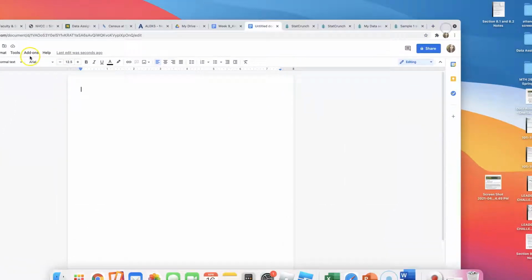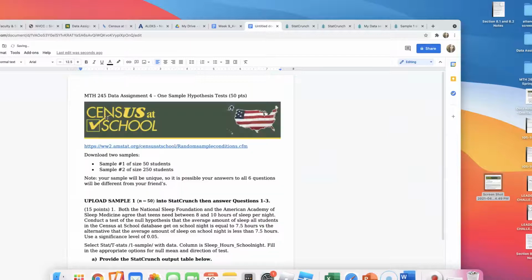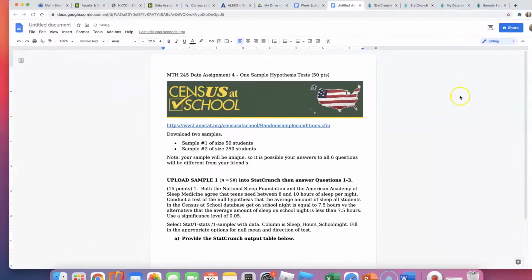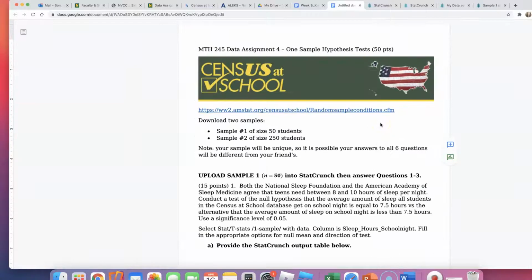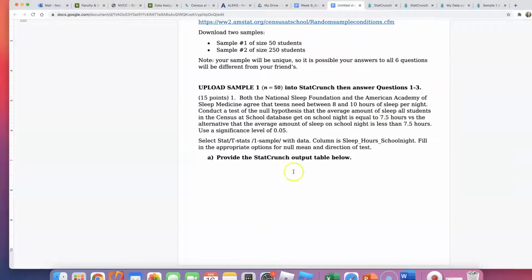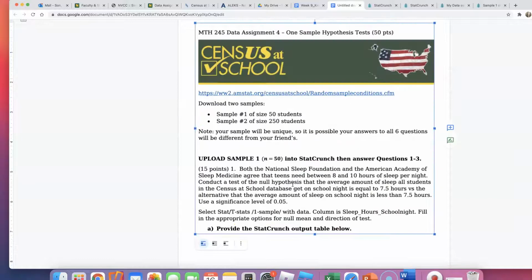Okay, so I'll put this picture in this Google Doc and act like this is my Word doc. Okay, this is looking good. Okay, let's get started. What I need to do is provide a StatCrunch output table. For what? Let's take a look.